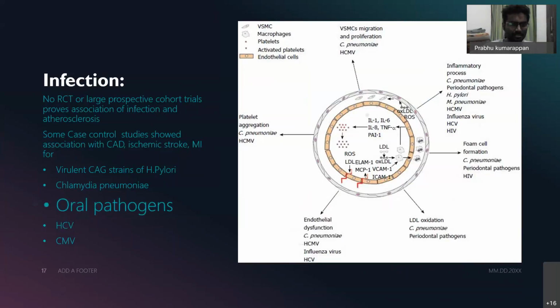And recently, the oral pathogens which cause periodontitis increase the intravascular inflammatory reaction and have been proved to raise the atherosclerotic risk. This particular picture shows the various mechanisms, as we have already discussed, by which the viruses and bacteria increase the atherogenicity within the blood. Platelet aggregation is seen with Chlamydia and hepatitis C virus, foam cell formation is also raised with Chlamydia pneumoniae and periodontal pathogens, and LDL oxidation has also been increased by these organisms.